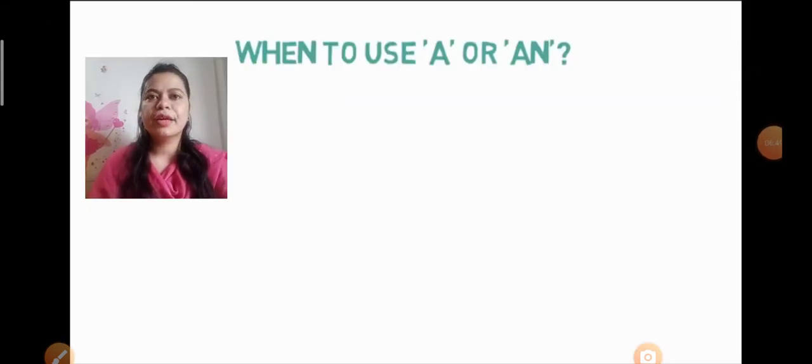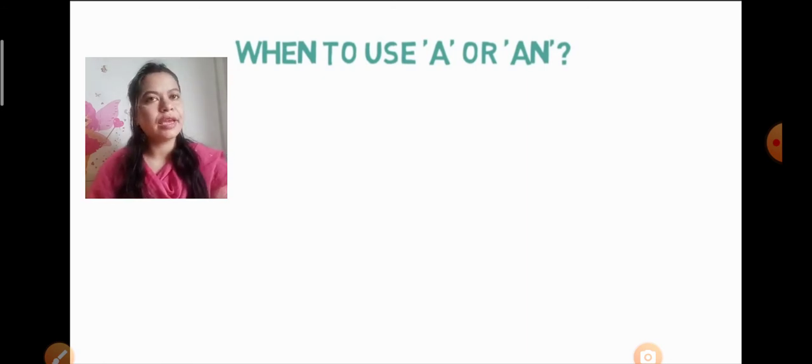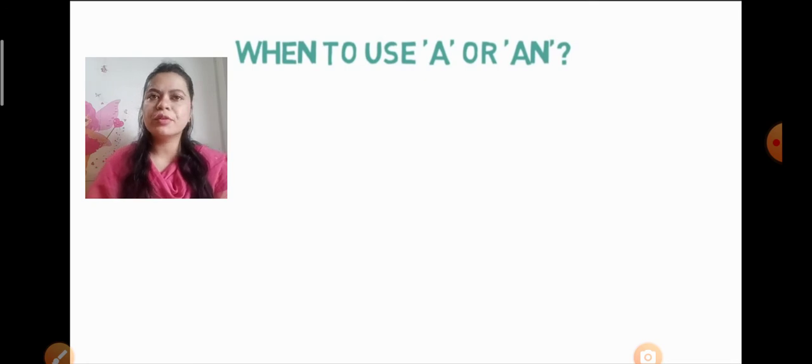Firstly, we came to know the difference between definite and indefinite. Now it's time to learn when to use them. We came to know where to use a or an and where to use the. For definite things we use the, and for indefinite things we use a or an. Definite means which is fixed, and indefinite means which is not fixed, it's general. Now the point is where to use a or an.